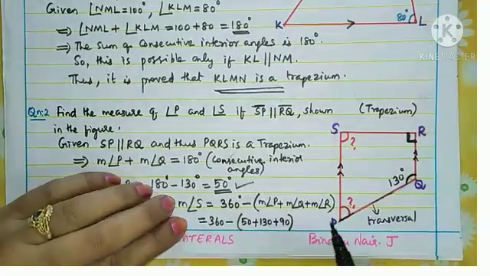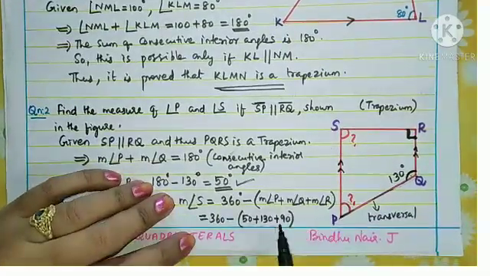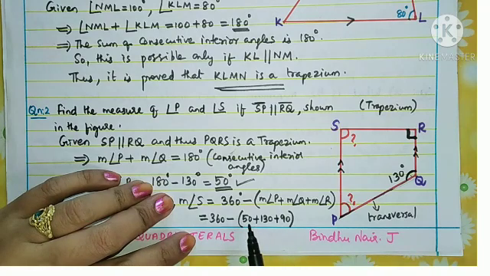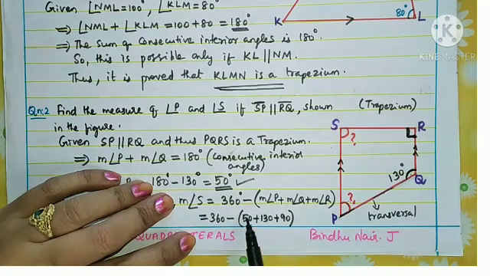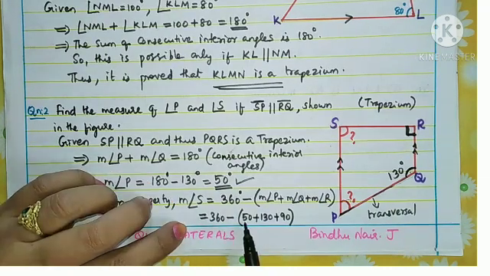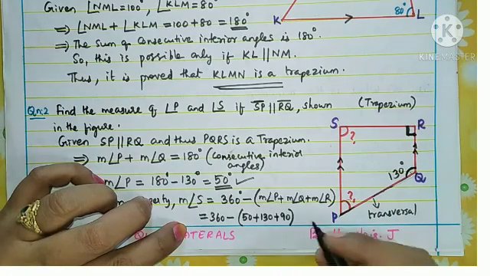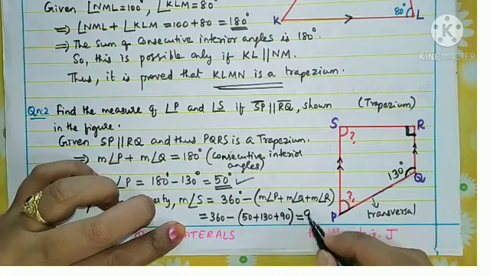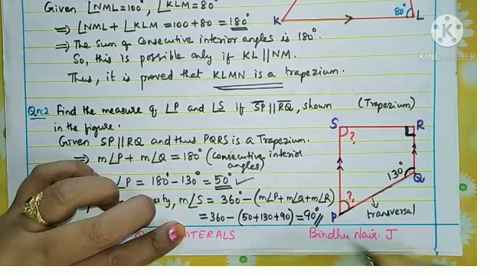Now you see what you want to do. These three angles you want to add: 50 plus 130 plus 90. When you add, you will get a total of 270. All of you do this in the working column. Then that 270 you want to subtract from 360. 360 minus 270 gives the answer 90 degrees.